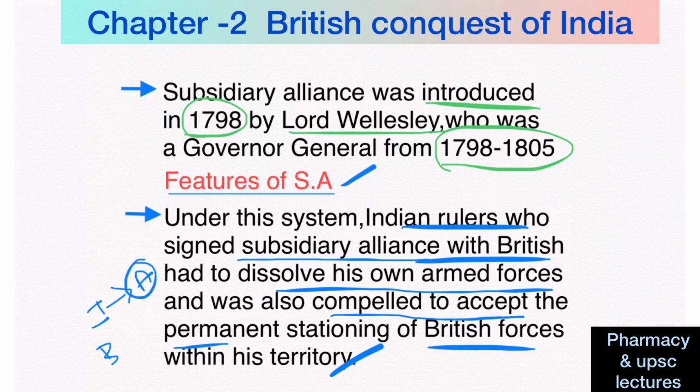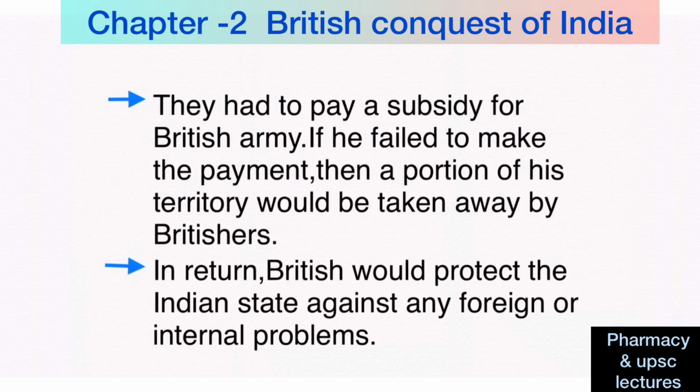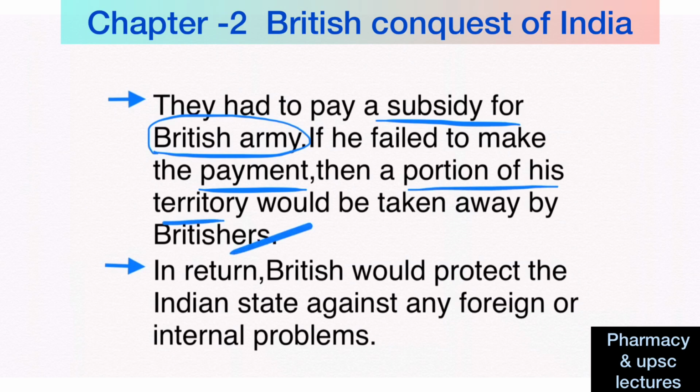Instead of that, British forces will be in India. Then they had to pay a subsidy for the maintenance of the British army who stay in India. If he failed to make the payment, then a portion of his territory would be taken by the Britishers. In return, the British would protect the Indian state against any foreign or internal problems of that particular territory.